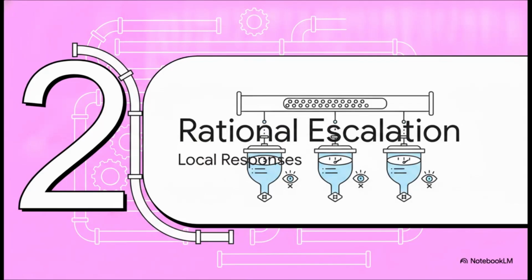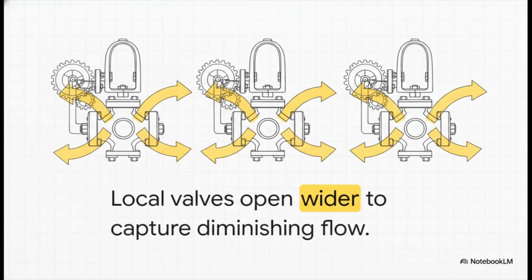Section 2. Rational escalation. This physical delay triggers a highly specific response. Let's shift our focus away from the main pipe and down to the localized response at those 3 reservoir valves. Remember, these operators are entirely blind to the overall system. They only monitor their own local flow. Right now, because of that upstream queue we just talked about, they sense their flow decreasing.